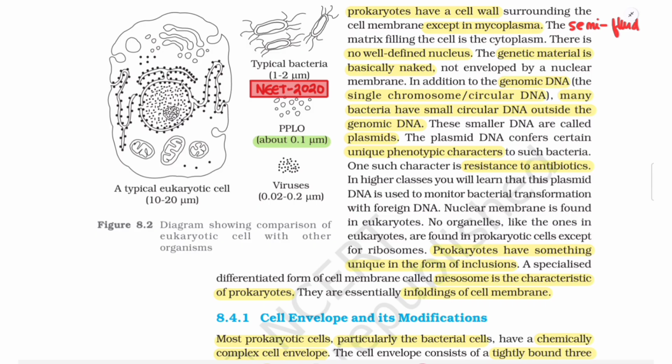Nuclear membrane is found in eukaryotes. No organelles like the ones in eukaryotes are found in prokaryotic cells except for ribosomes. Prokaryotes have something unique in the form of inclusions. A specialized differentiated form of cell membrane called mesosome is characteristic of prokaryotes. They are essentially infoldings of cell membrane.